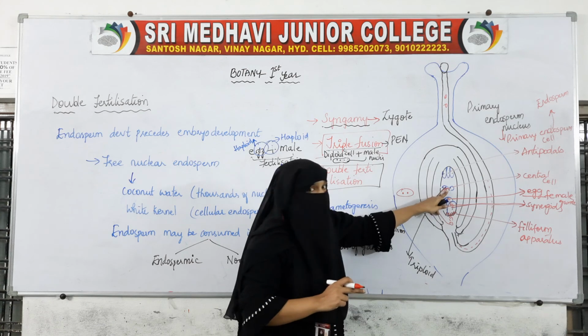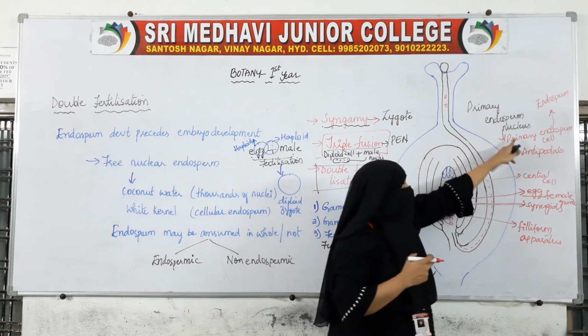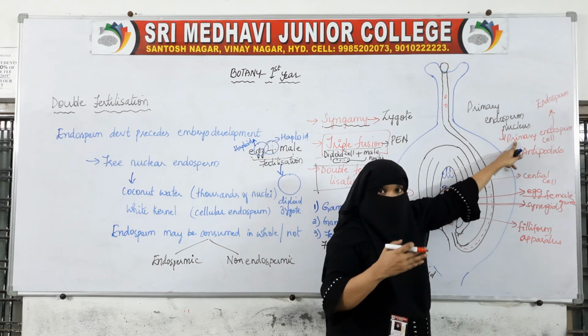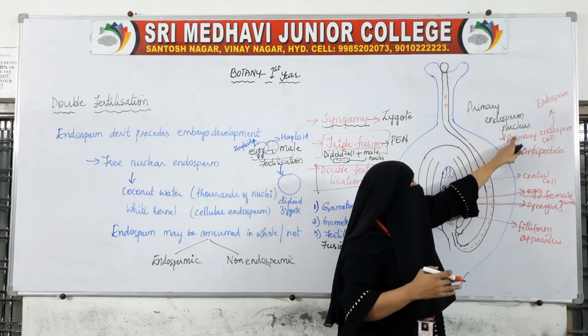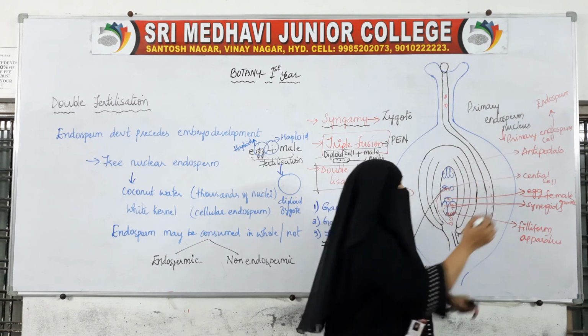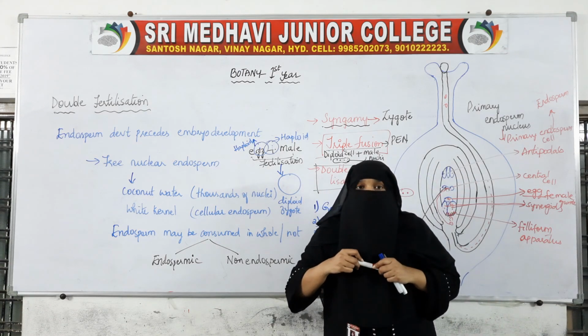So what will happen? With a little development, the primary endosperm nucleus will change to a primary endosperm cell, and this primary endosperm cell will change into endosperm.